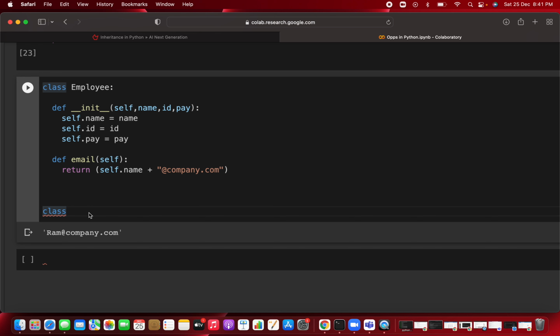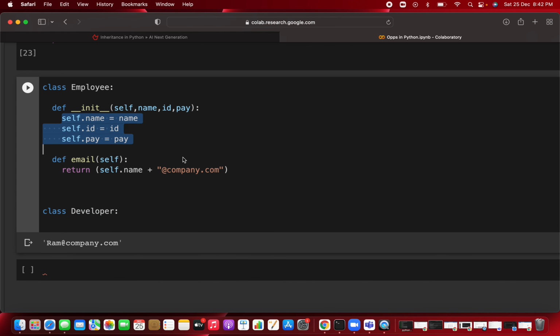Now you are creating the child class, where you have to use the name, id and pay. Also you have to write the email, but you are creating this particular class for the developer. The developer class will have the name, id and pay, but you want to add one more extra parameter, that is an argument. The rest, name, id and pay, is already present. You can copy and paste and write all this in here.